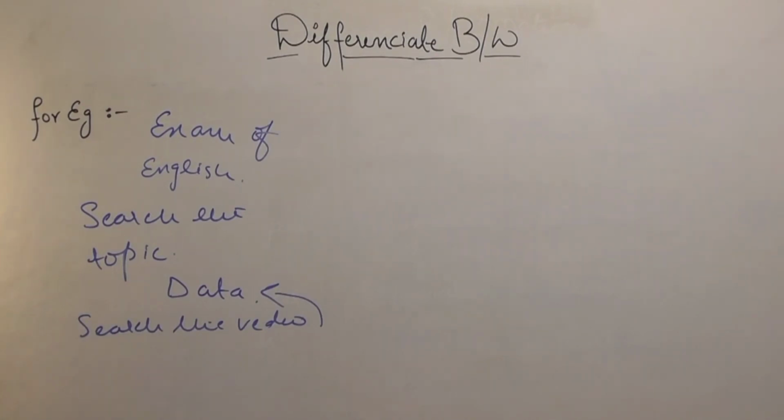The information, the knowledge that you grab from those videos, is your information, right? So this is the basic difference between data and information: the videos that you search are your data, and the knowledge that you grab from those videos is your information. I think it's very clear with the help of this example.